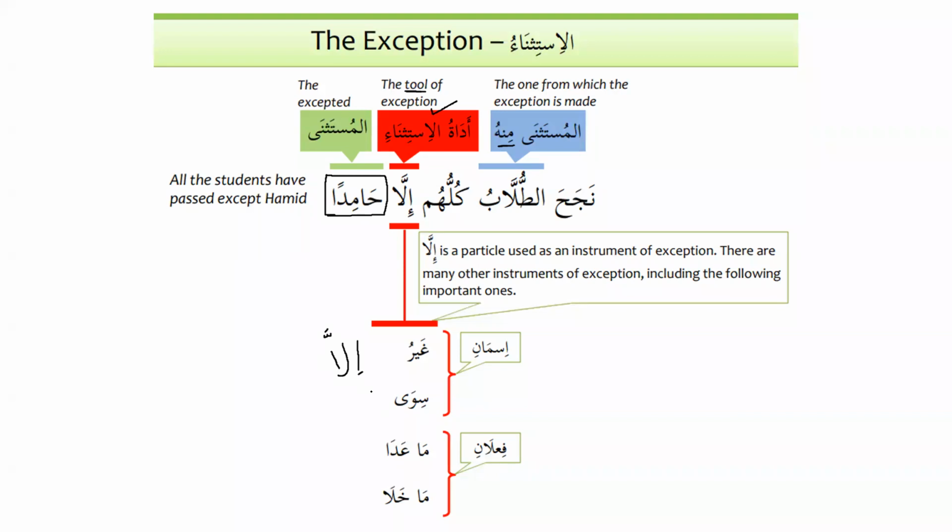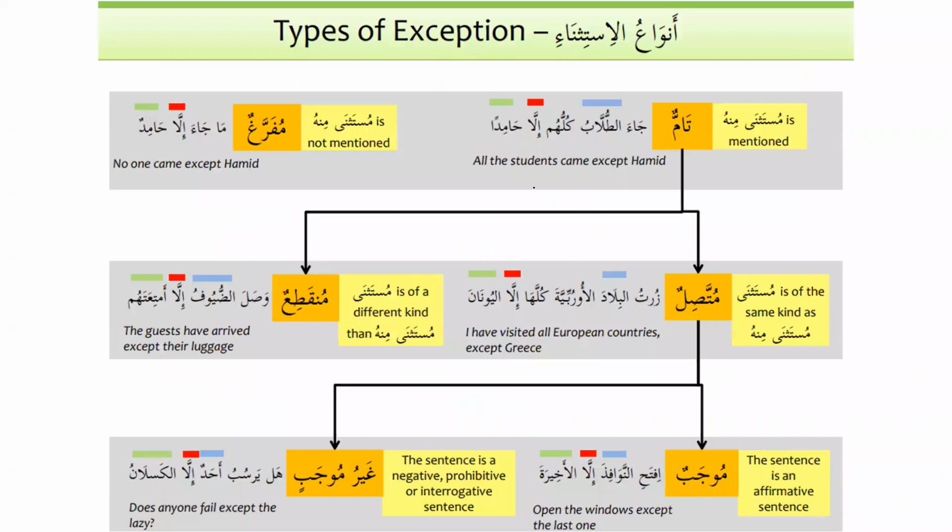However, these are different tools of exception that are used. However, the most common is illa, and then we have ghayru. So these are the two that have been used a lot. In this lesson, inshallah, we will focus on illa, and when we do the exercises, then we will focus on ghayru and siwa and ma'ada and ma khala. Anwa'ul istithna, types of exception. There are 6 types of exception, as we can see over here.